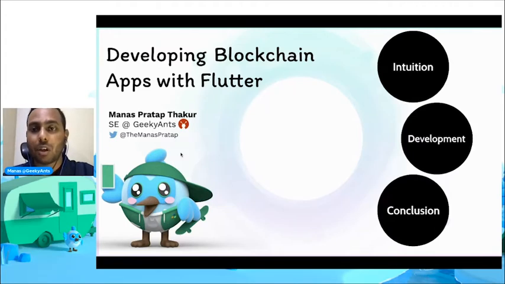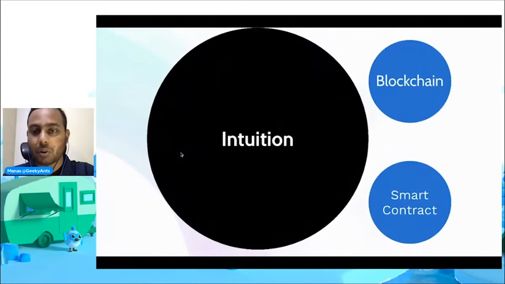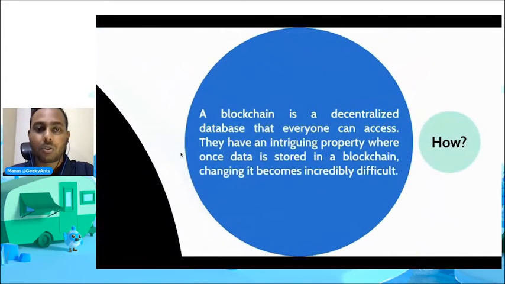Before we move on to the actual development, there are two things we need to know: blockchain and smart contract. So blockchain is a decentralized database that everyone can access. They have an intriguing property where once data is stored in a blockchain, changing it becomes incredibly difficult.